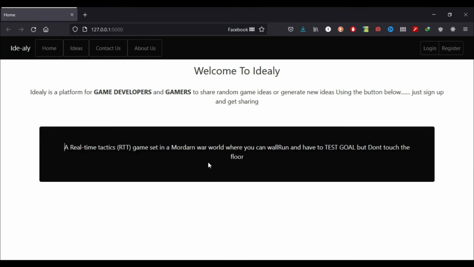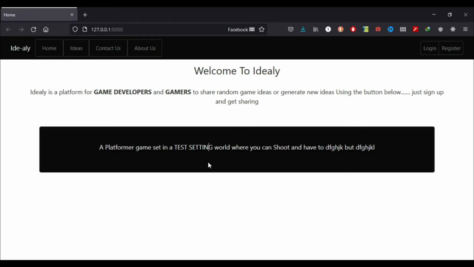So I had all this set up and I made it where it would take game ideas that users have submitted from the database and then randomize them when a user goes for a randomized game idea. I'm not sure about the full legality of the thing, but if you submit a game idea on the site, you're giving it away for free, so yeah. But if you want to help create infinite game ideas, you can just sign up and get sharing.